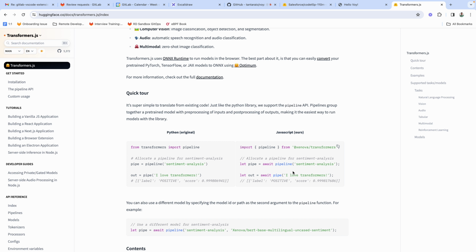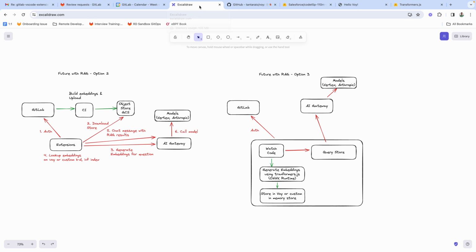So this would totally run on the extension. It would run locally, right? The difference is that it uses the ONNX runtime, which allows you to run models in different languages. And so that's an advantage, that everything kind of runs locally. There's no question about where my embeddings are being stored and things like that.